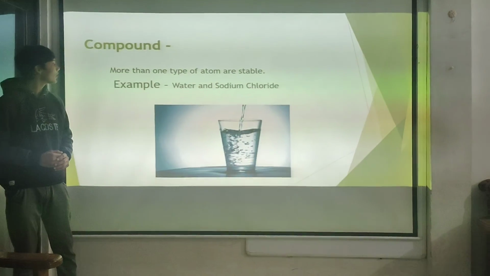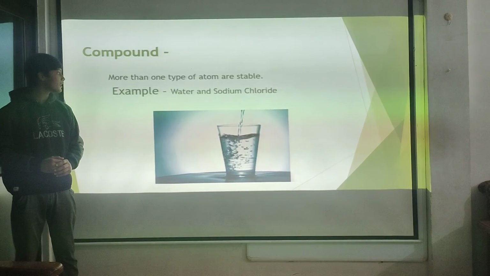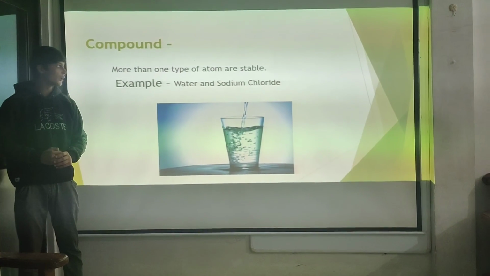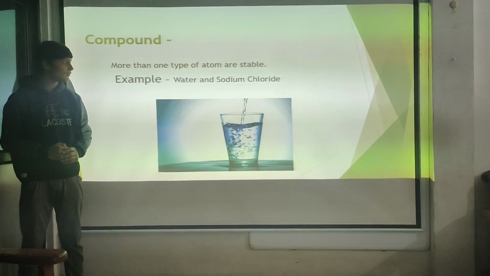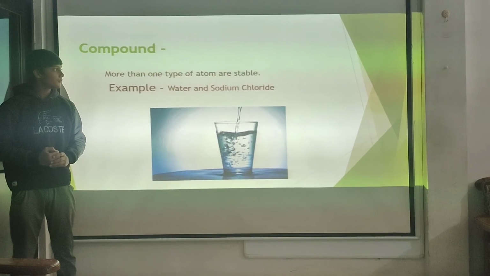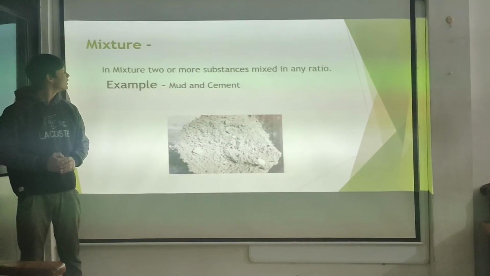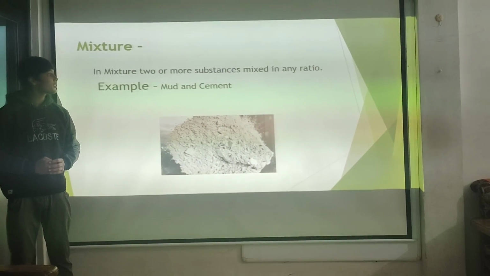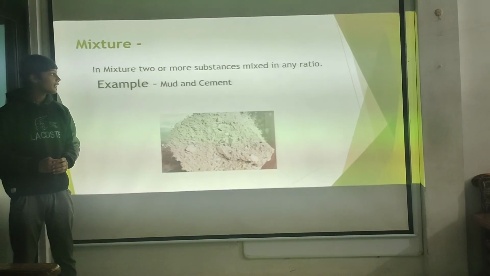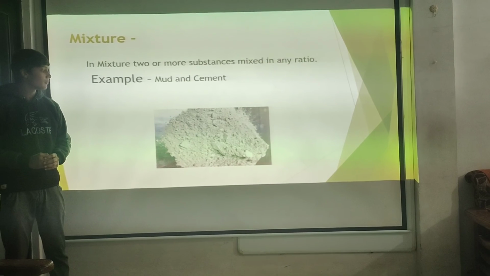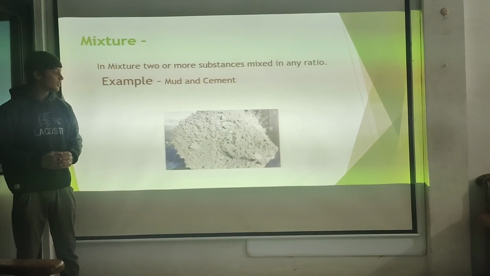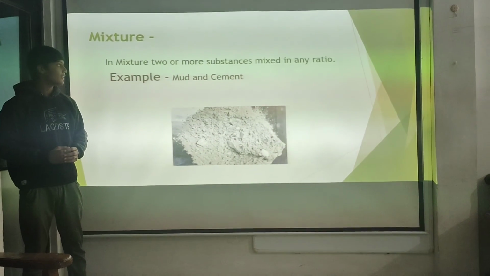Next. Compound: more than one type of atom is stable in a fixed ratio. Example, water and sodium chloride. In water, H2 and O2 molecules are present in a fixed ratio, and sodium chloride too. Mixture. In a mixture, two or more substances are mixed in any ratio. Example, mud and cement. The particles of mud and cement are mixed with each other in any ratio.